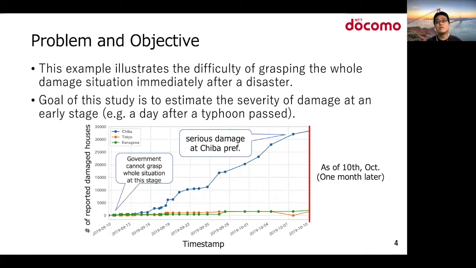However, the data from a month later, represented by the red line in the figure, reveal that Chiba Prefecture suffered even more serious damage. This example illustrates the difficulty of grasping the whole disaster damage situation immediately after a disaster. So our goal in this study is to estimate the severity of damage at an early stage.